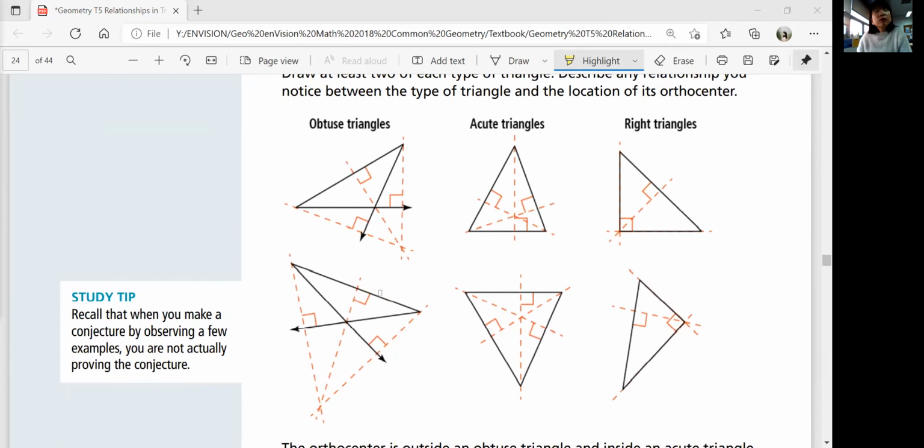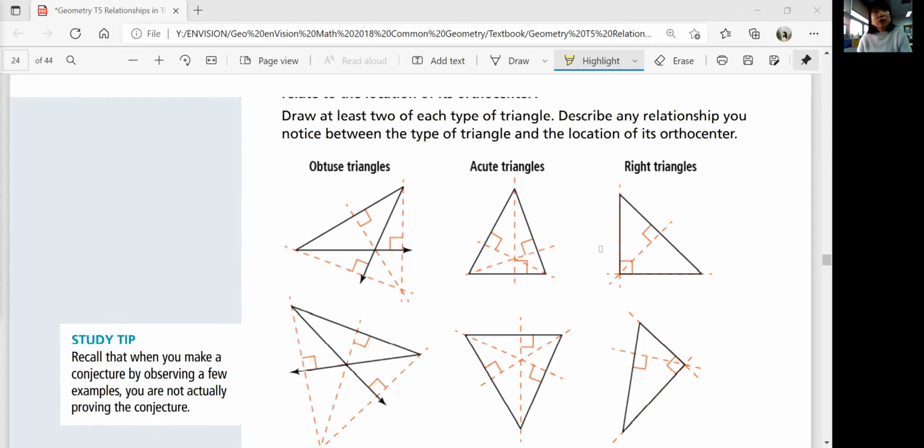So if you look at obtuse triangles, the orthocenter is located outside the triangle. For acute triangles, it's inside. And for the right triangle, the orthocenter is located exactly on the triangle. That's very similar to what we've looked at before, right?